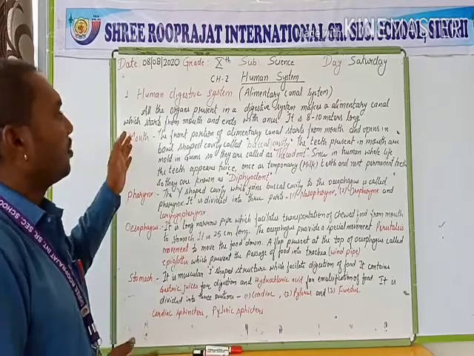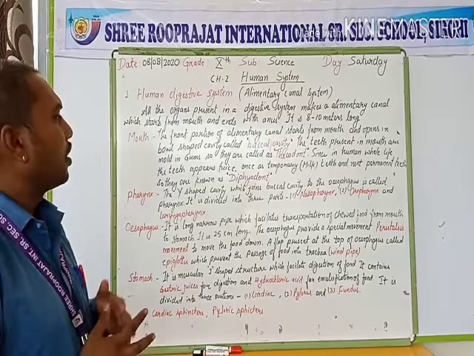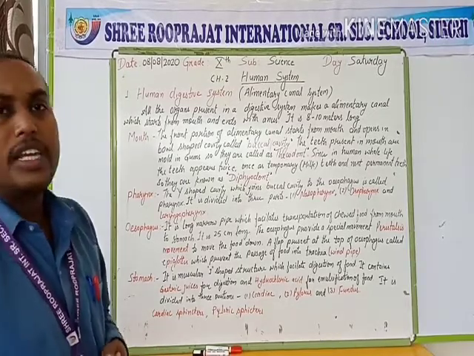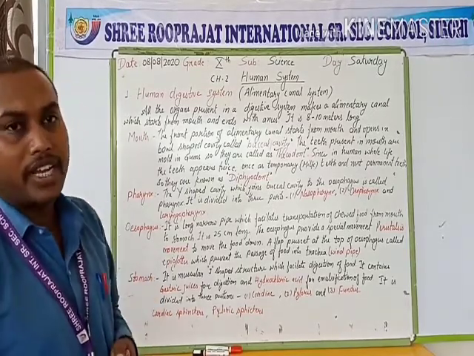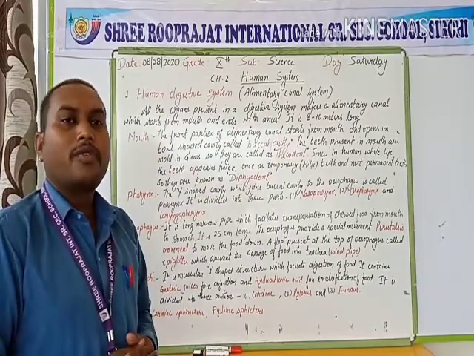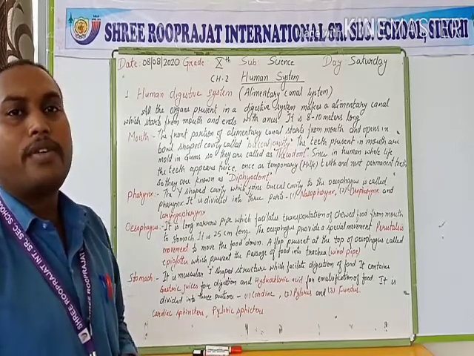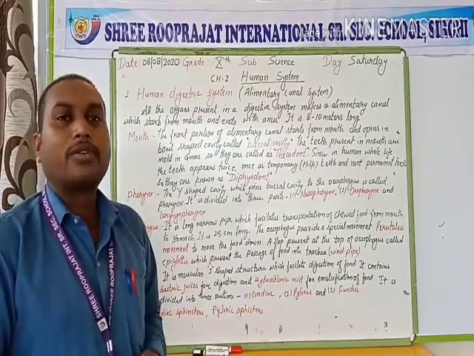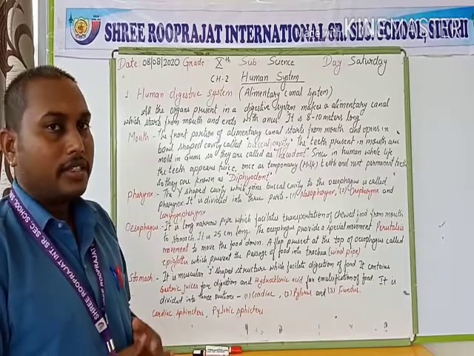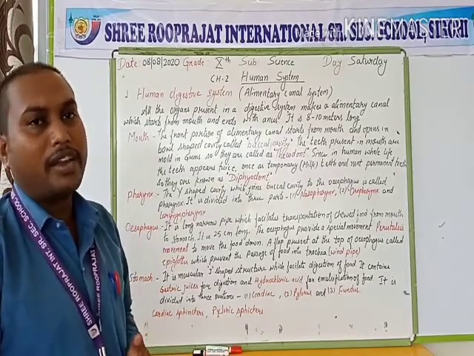Now, the first portion of the alimentary canal starts from the mouth. What is the mouth? In the mouth there is a bowl-shaped cavity known as the buccal cavity. In this buccal cavity we can see bony structures which help to chew our food, known as teeth. The teeth are of 4 types: incisor, canine, premolar and molar.